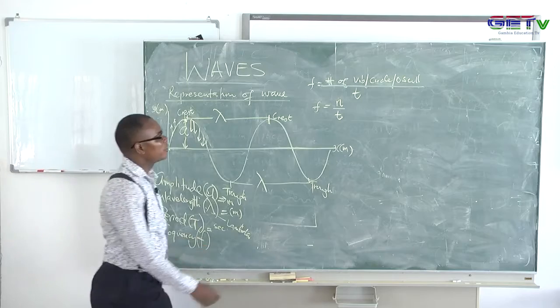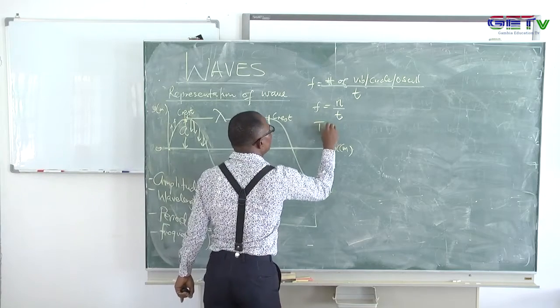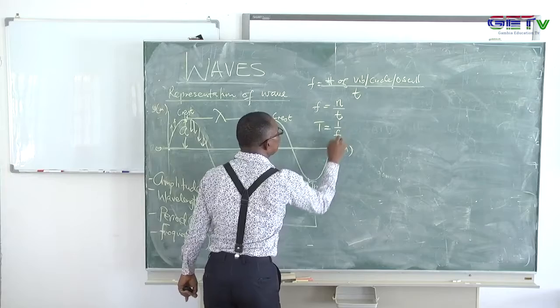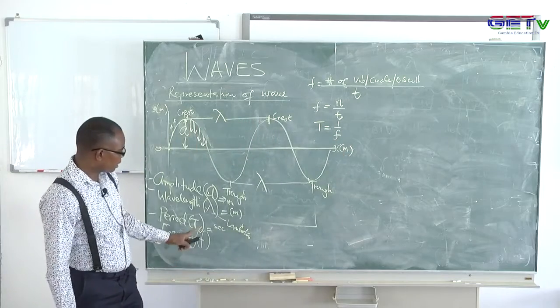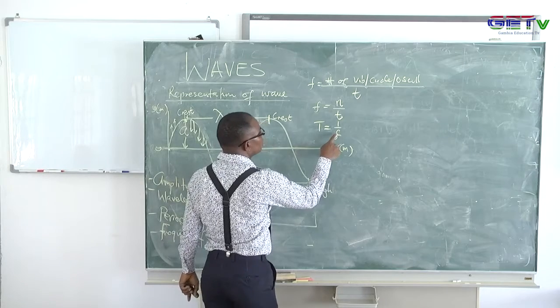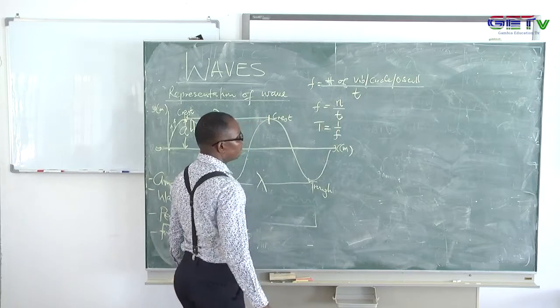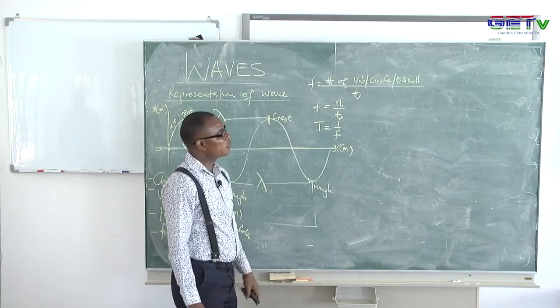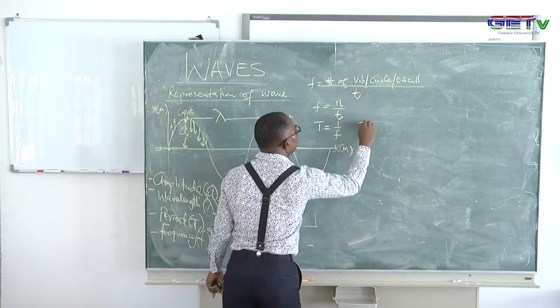The period will actually be the reciprocal of the frequency, because it's the upside down of the frequency. If I substitute this into that equation, I'll find a link between the period and the time.